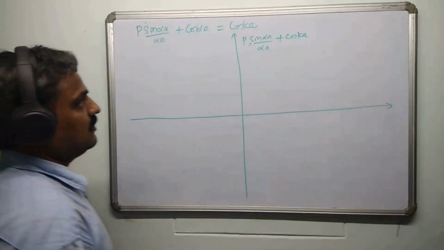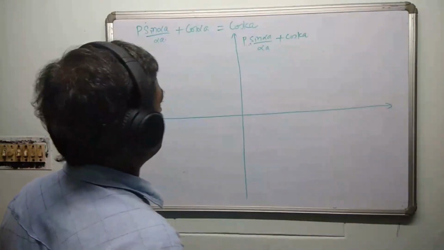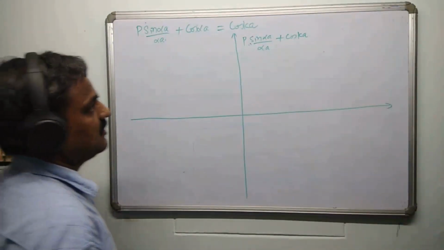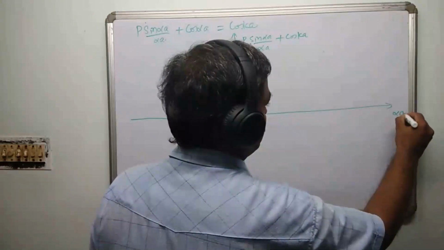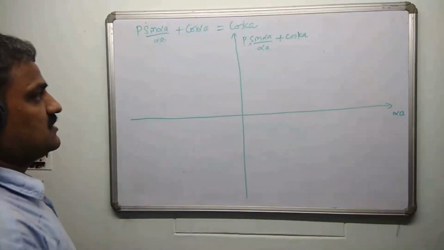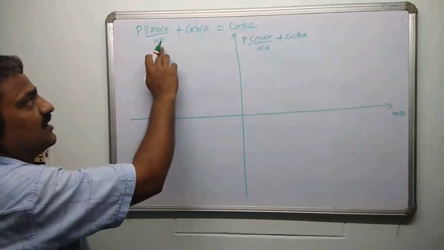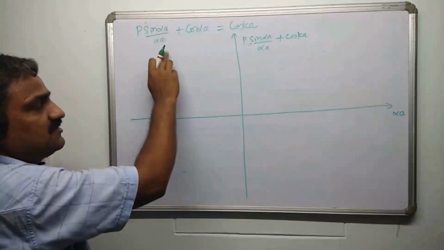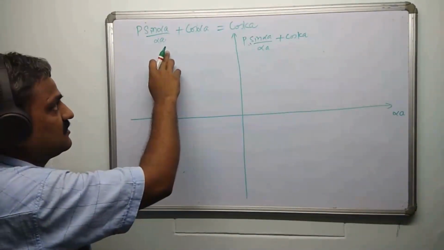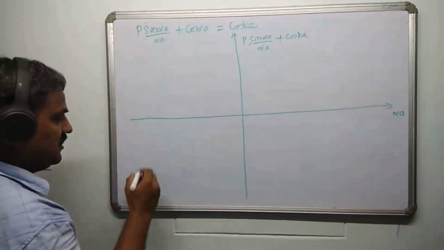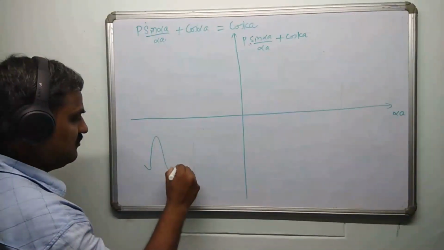And here I'll be taking some arbitrary angle. So you may take it as alpha A. As a function of alpha A, I'm plotting the left hand side. This is P sine alpha by alpha. This is the sinc function, which we have seen in the single slit Fraunhofer diffraction. If you plot this alone, you are going to see this kind of variation.